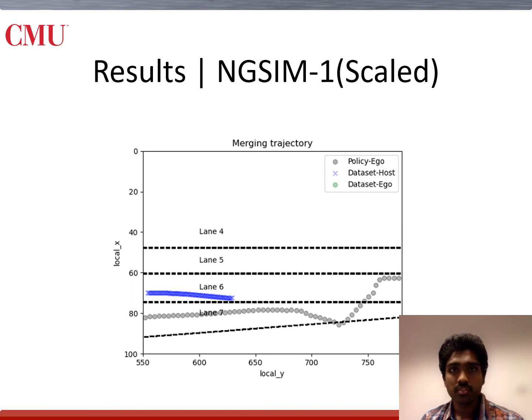Here is a zoomed in version of the trajectory shown in the previous slide. In the previous slide, the scales for both x and y dimensions are not the same. While zooming in on the x dimension, we see our trajectories more clearly, and the trained ego vehicle is not taking sharp trajectories, it's just an illusion of scale.